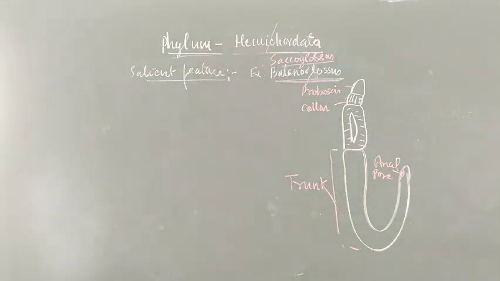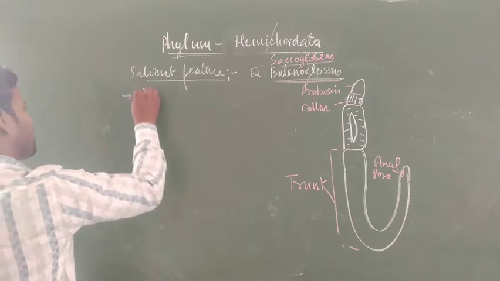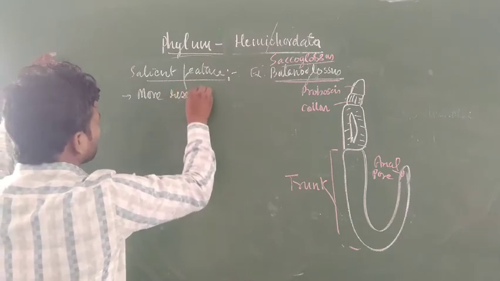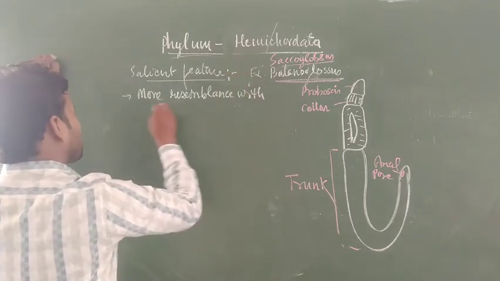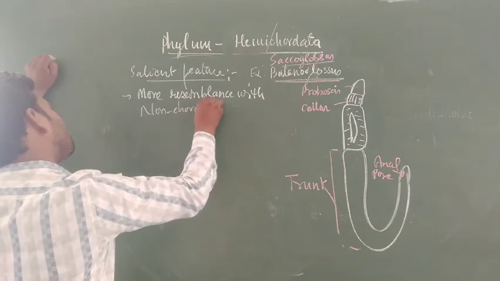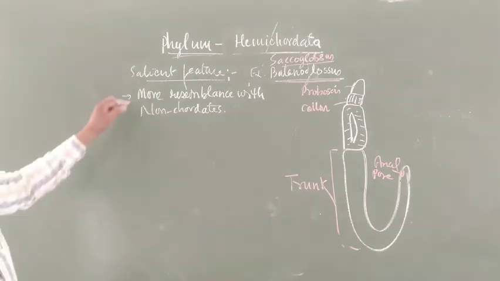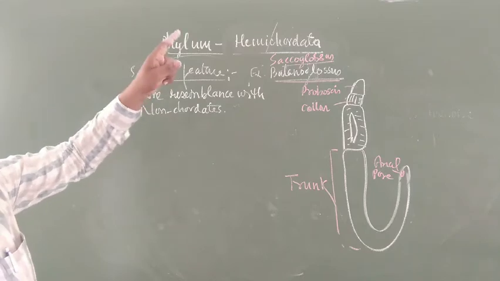What are the salient features? The first feature: they have more resemblance with non-chordates. Here, due to the presence of pharyngeal gill slits, you can say it is a link between the non-chordates and chordates.